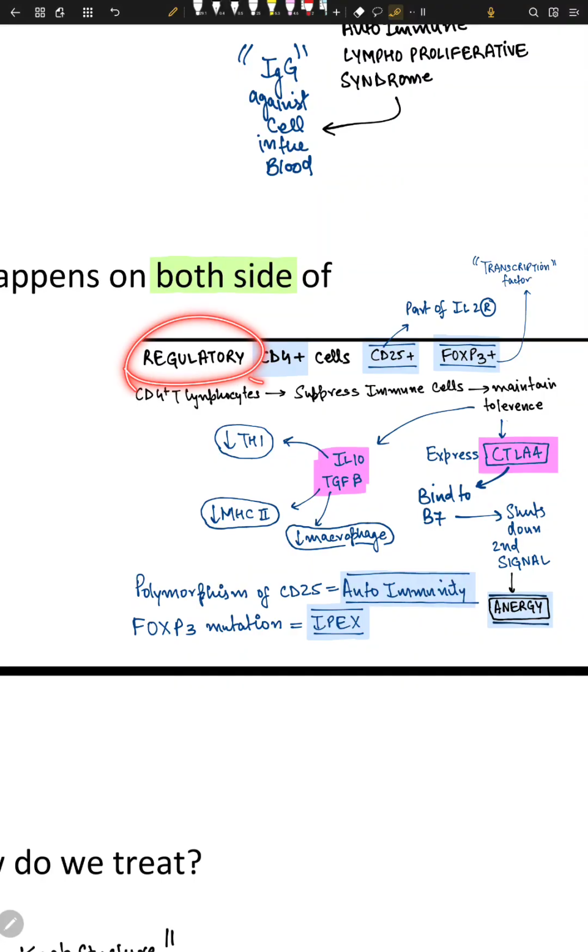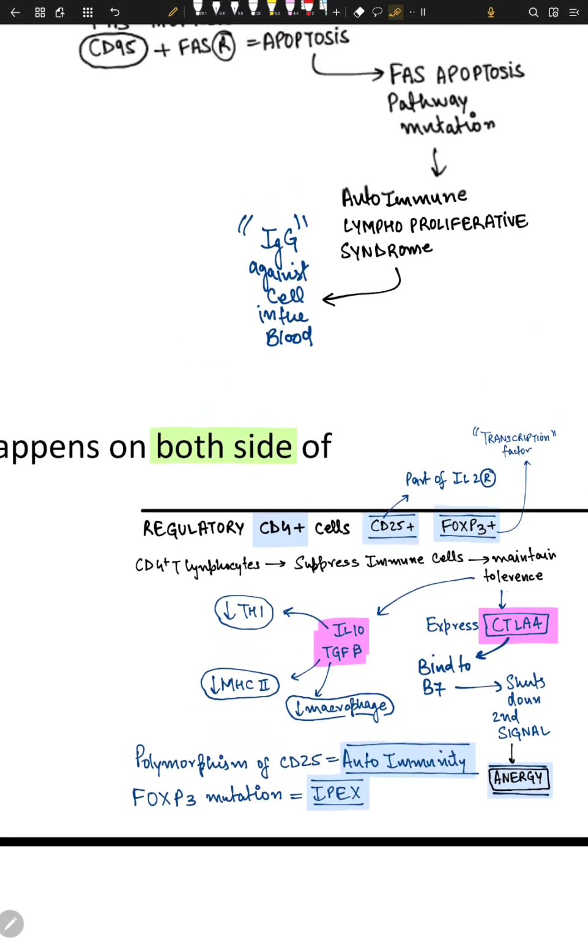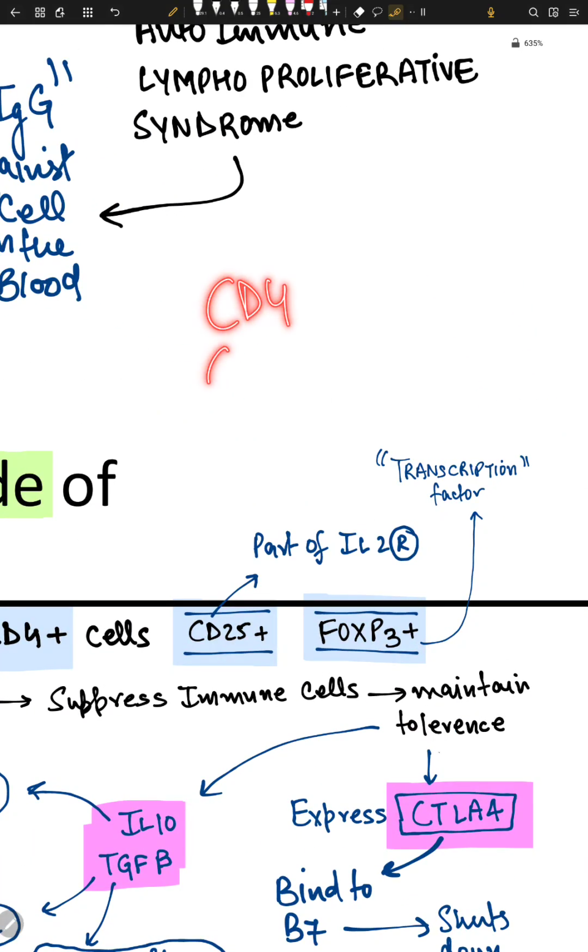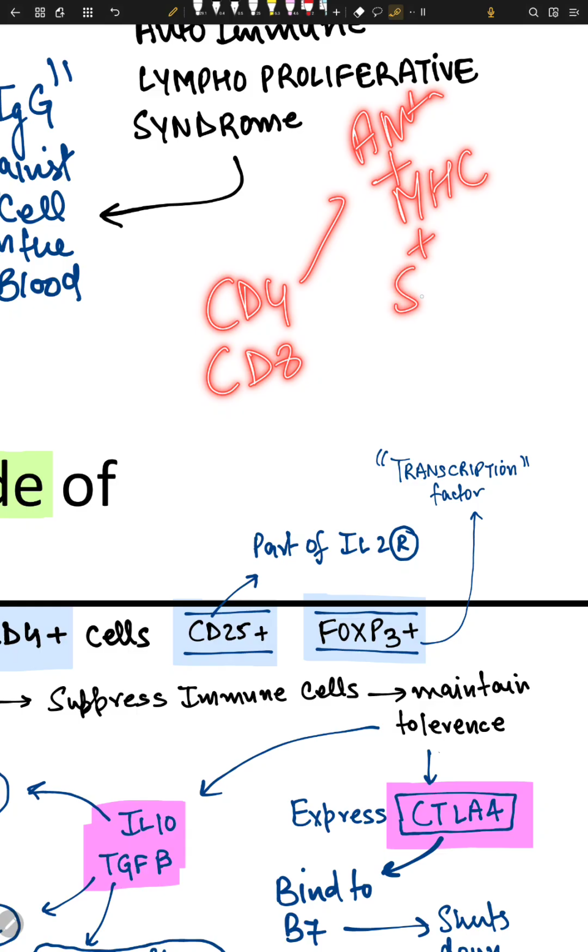Another concept is regulatory CD4 positive cells. Regulatory cells. In this regulatory cell, we have three markers: CD4 positive, CD25 positive, and the FOXP3 gene. It's a gene. Okay. What happens is that I told you for the activation of CD4 and CD8, we need antigen plus MHC molecule plus a second signal. Second signal is the permission signal.